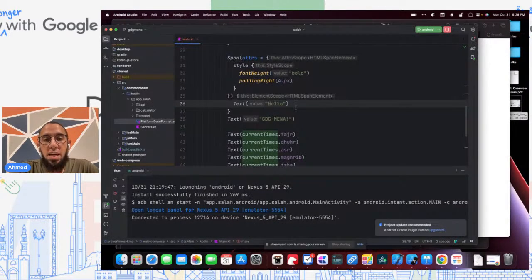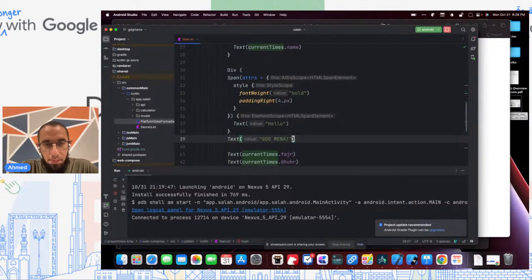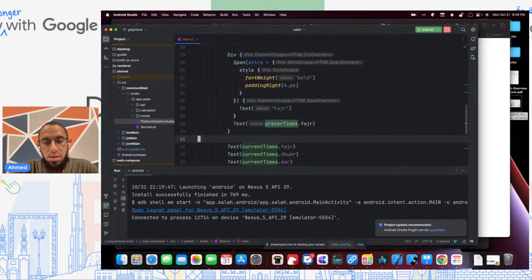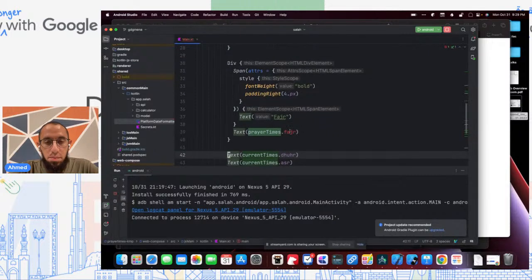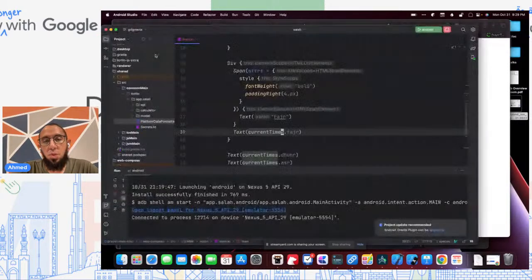And I actually want to wrap this in a div as well. And then basically I want to do this for my actual prayer time. So I want to do something like this. Sorry, this should be current times. And we will see once it's built and it reloads that we have the name of the prayer in bold, and then we have the time, and it's on its own line.